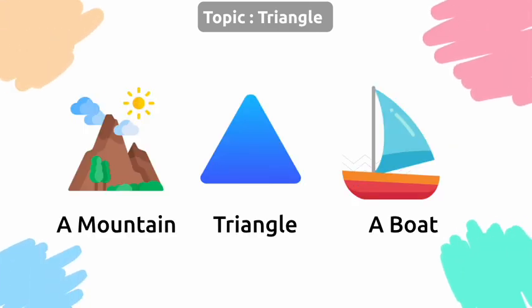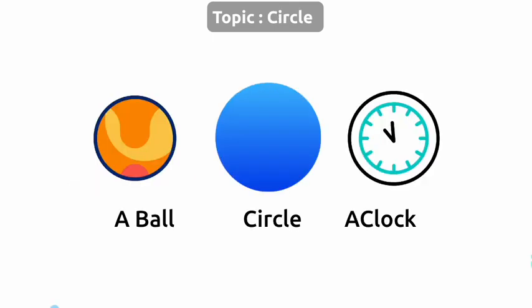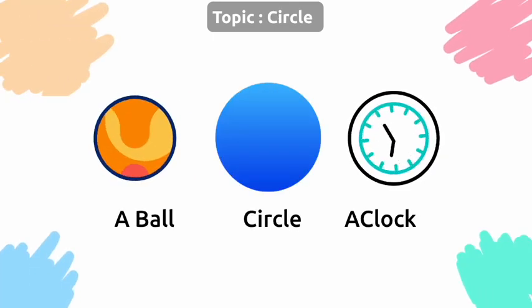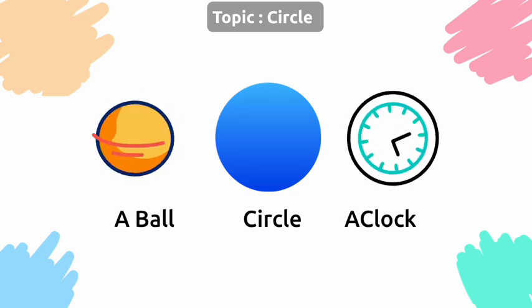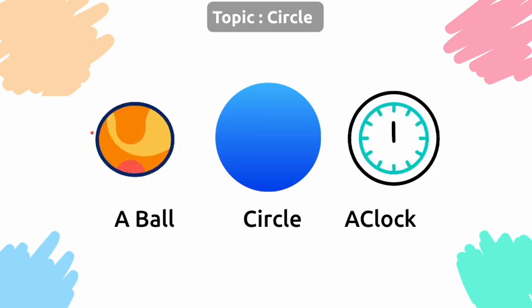Next topic, triangle. A triangle has 3 sides and 3 corners. Some sides can be long, some short. It looks like a mountain or a sail on a boat. Next topic, circle. A circle has no corners and no sides. It is round and smooth all around. It looks like a ball or a clock.